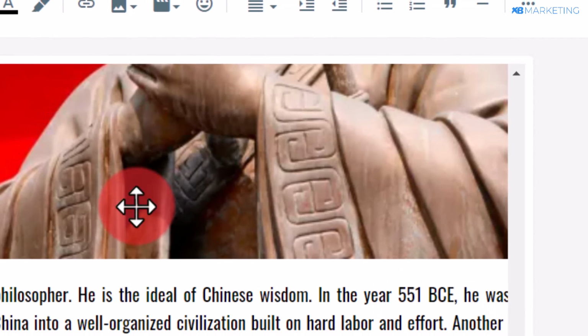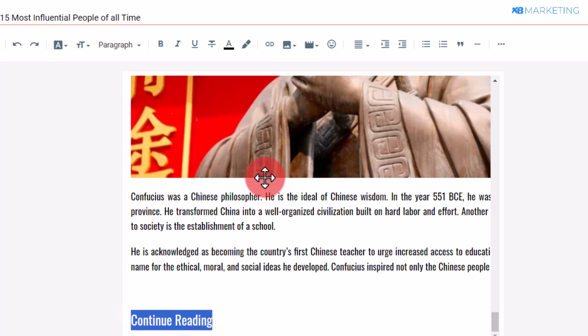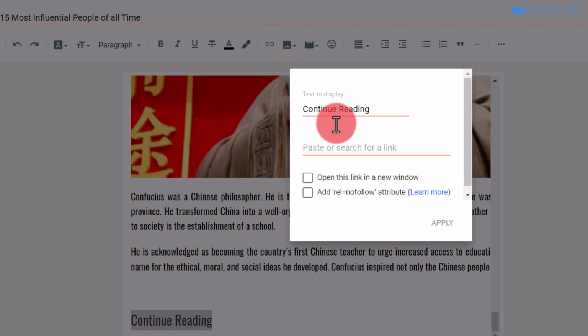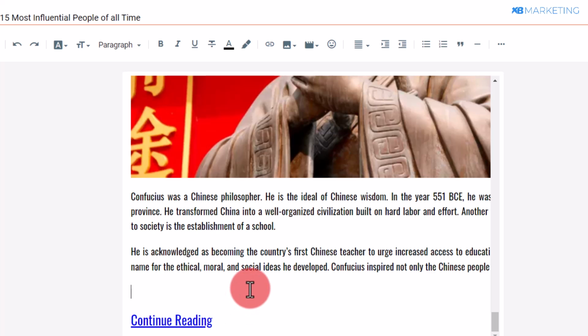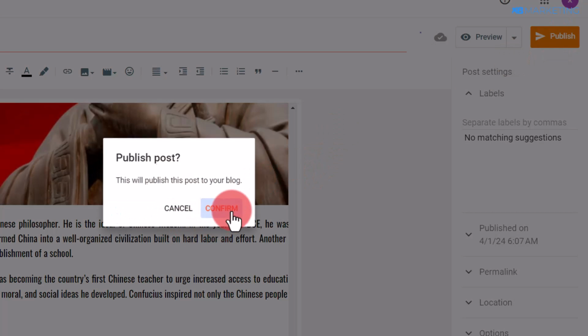So once you copy the link to your locker, all you simply need to do is to highlight this continue reading and you want to then come over to where it says insert URL and you want to paste in your content locker link right here. And also make sure to check this box that says open this link in a new window. All right, so this helps a lot with conversion rates. And now you want to then click on apply. So once you do that, everything is good. You want to then simply click on publish and you want to click on confirm.